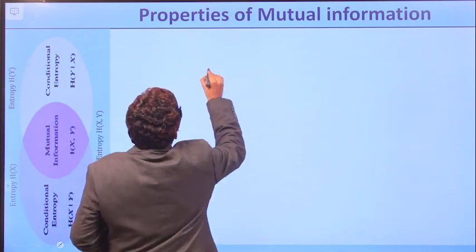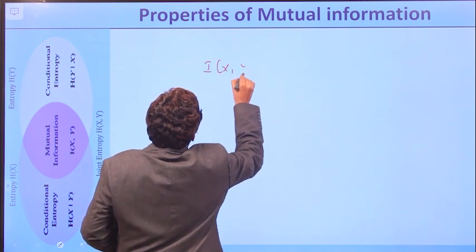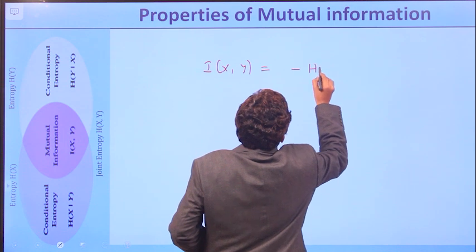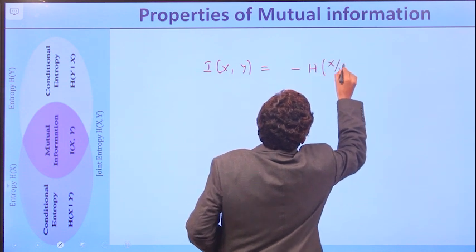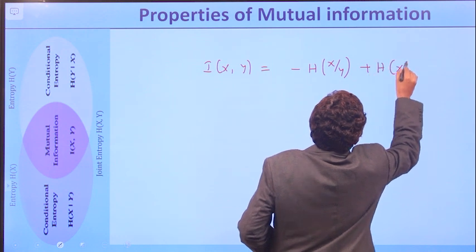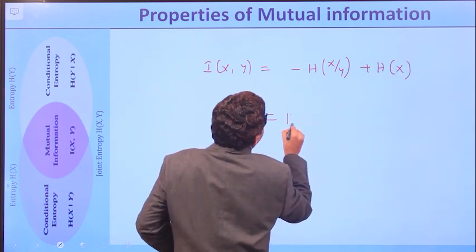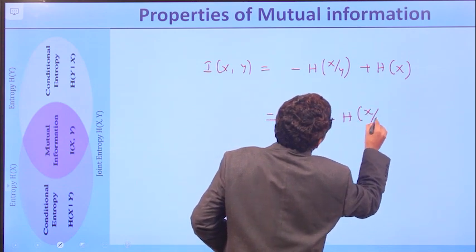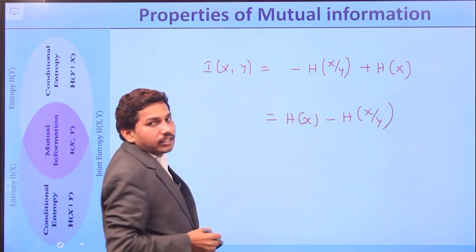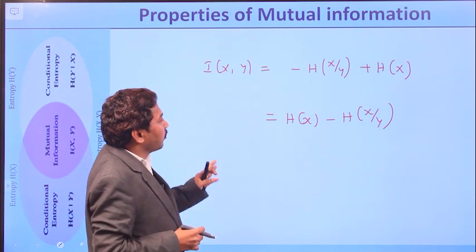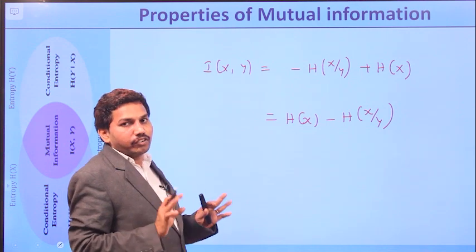Which is equal to I of x comma y equals minus H of x by y plus H of x, which is equal to H of x minus H of x by y. So that is the statement of the third property. So mutual information I of x comma y equals H of x minus H of x by y.